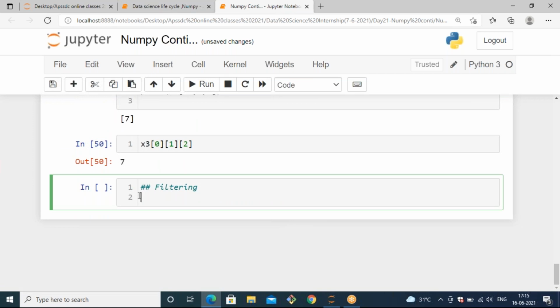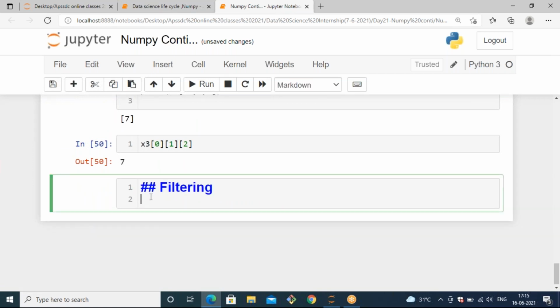Yeah, the next topic is filtering. Because we are getting huge data from the environment, out of that data we need to filter whatever we want. So for that, you should know how to do filtering.